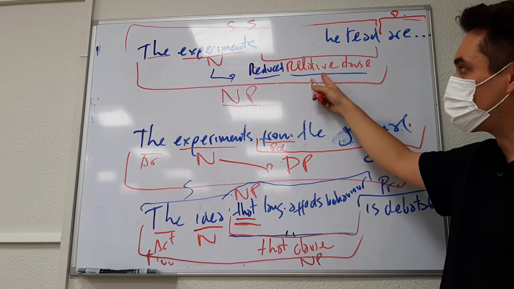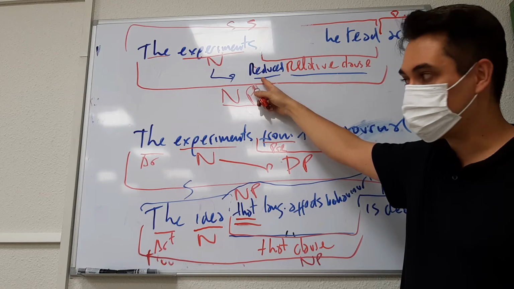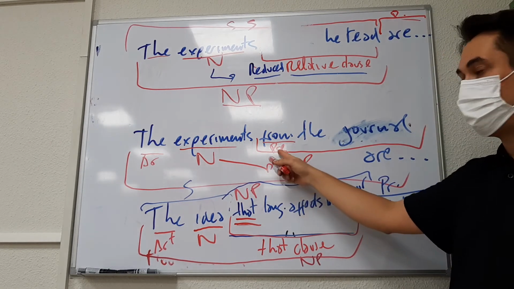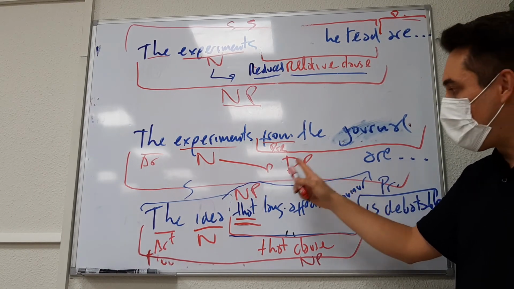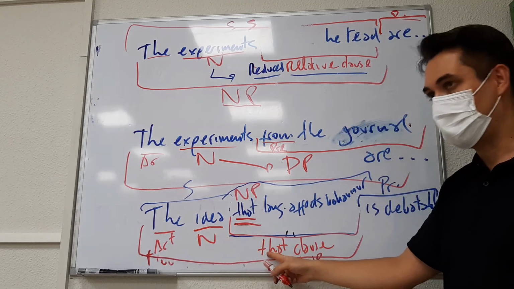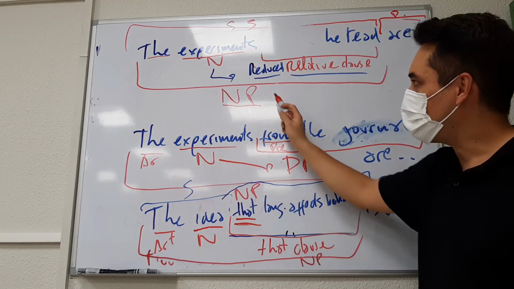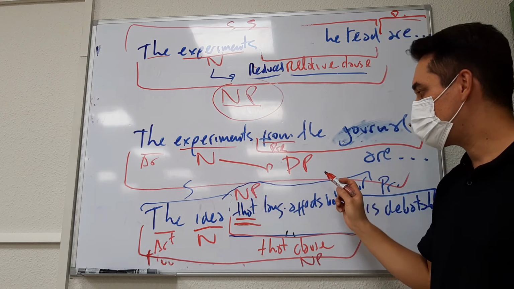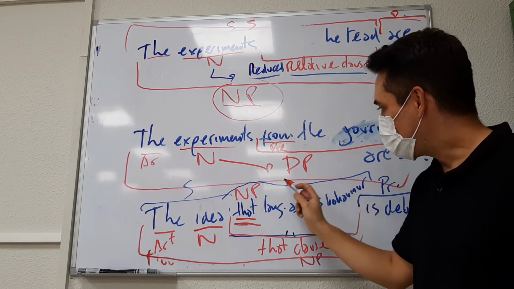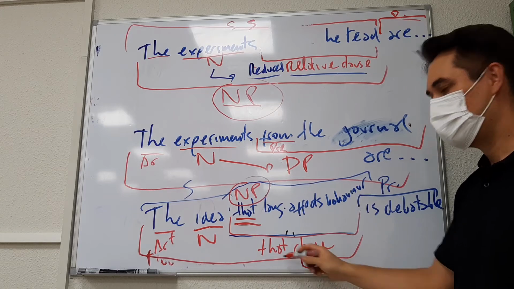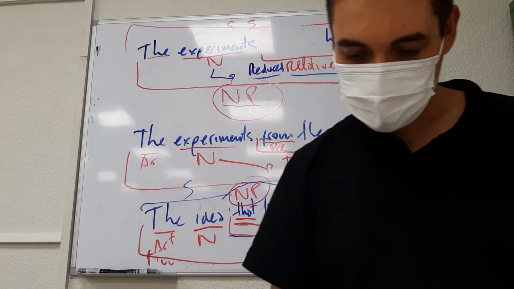relative clause, you can have a reduced relative clause. After a noun, you can have a prepositional phrase. After a noun, you can have a that clause. And when you do that, you can make noun phrases. So far, so good?